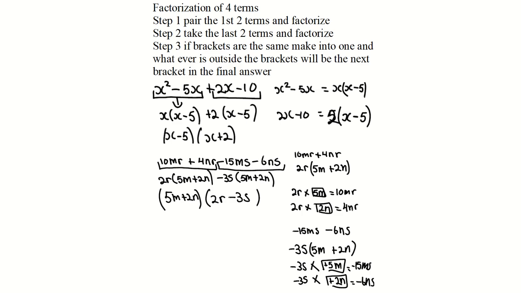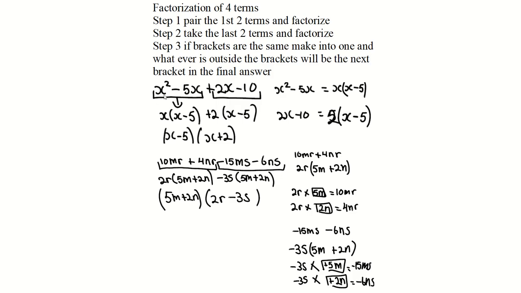Very quickly, it's a 3-step process. The first step is if you have to factorize 4 terms. For step 1, take the first pair of terms and factorize it. Step 2, take the last 2 terms and factorize. Step 3, if the brackets are the same, right, I'll show you an example, you make them into 1, and whatever is outside the brackets will be the next bracket in the final answer.